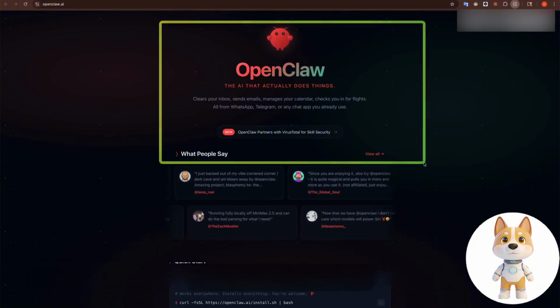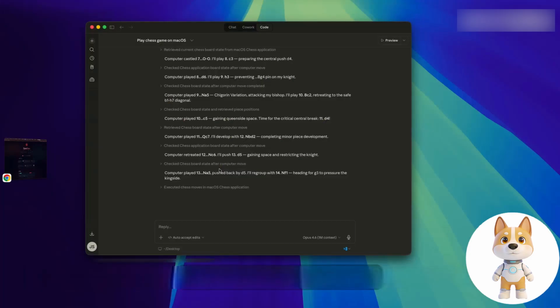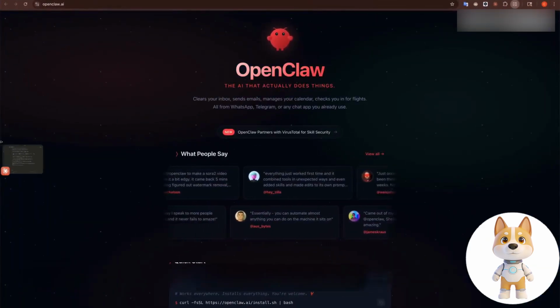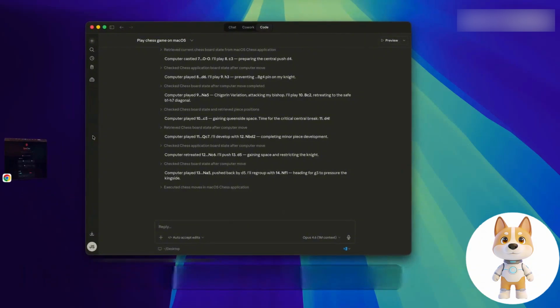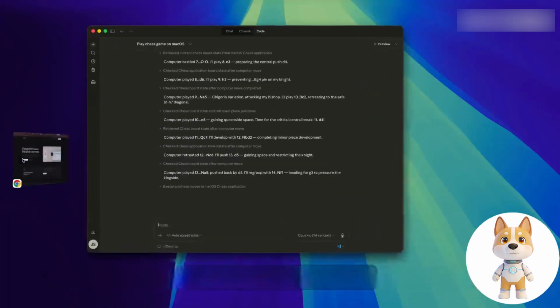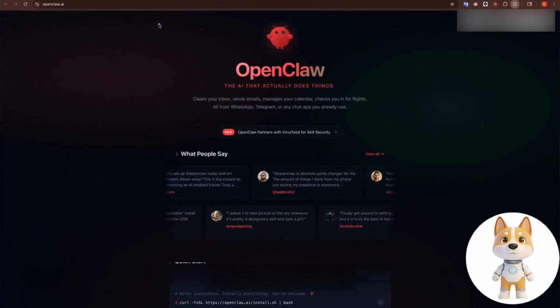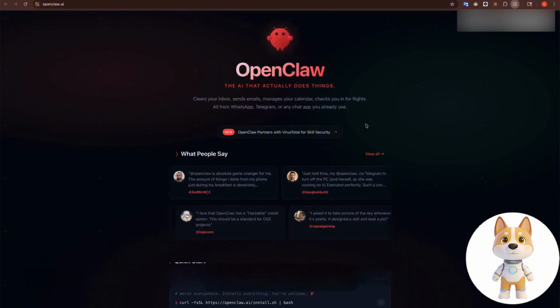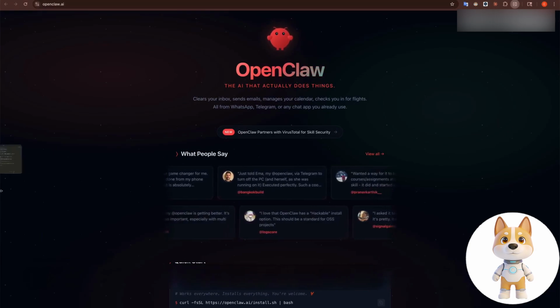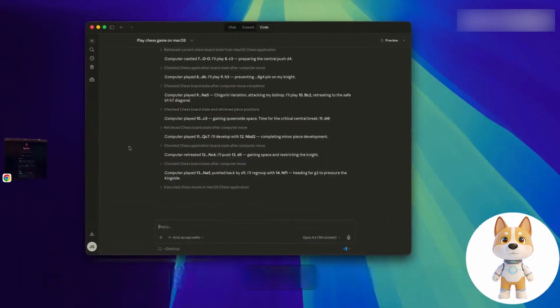Because for OpenClaw to achieve such a smooth computer operation effect, it takes us a very long time to configure OpenClaw. And with Claude, it is almost out of the box. You don't even need to do any configuration at all. For professionals, especially developers, it is really possible to use Claude completely as an alternative to OpenClaw, because using OpenClaw, tuning various configurations and fixing bugs will waste a lot of our time. And Claude is directly out of the box and does not need any configuration. It can complete complex computer use tasks.